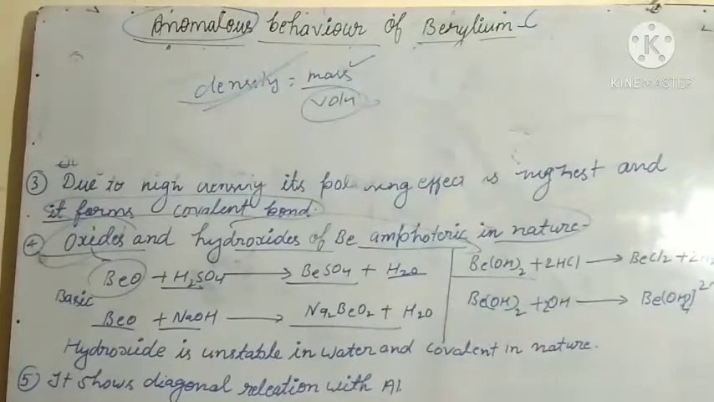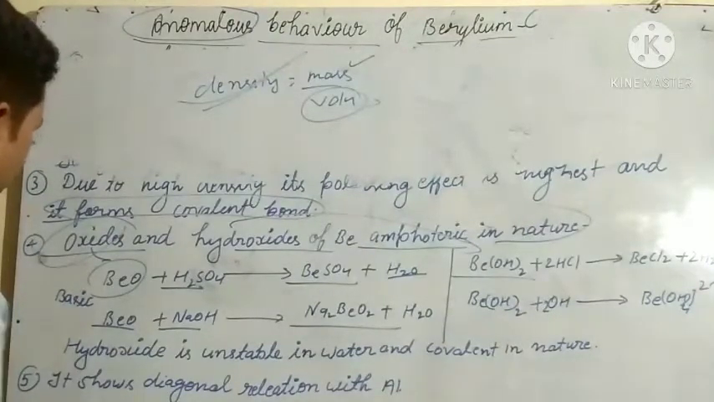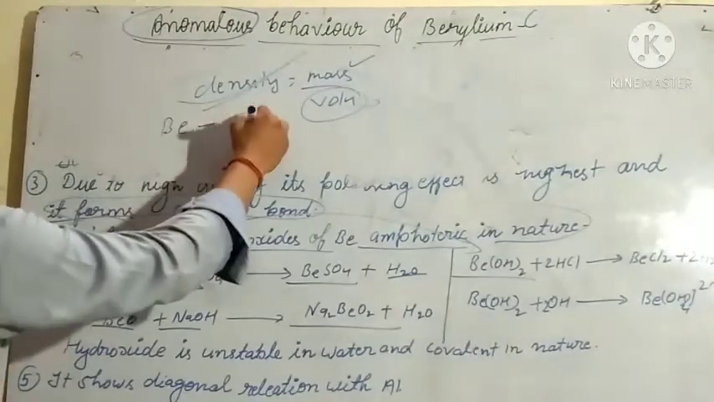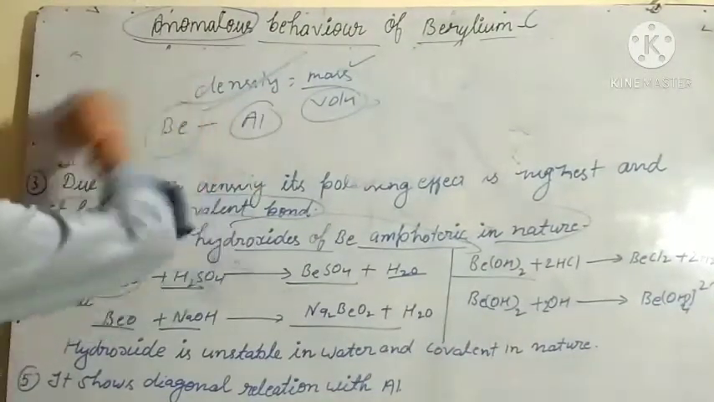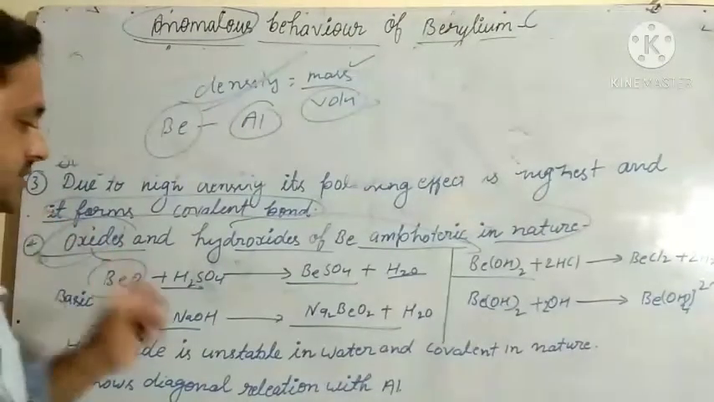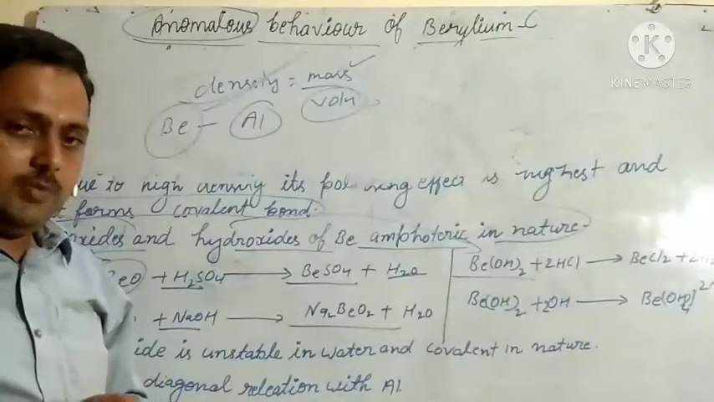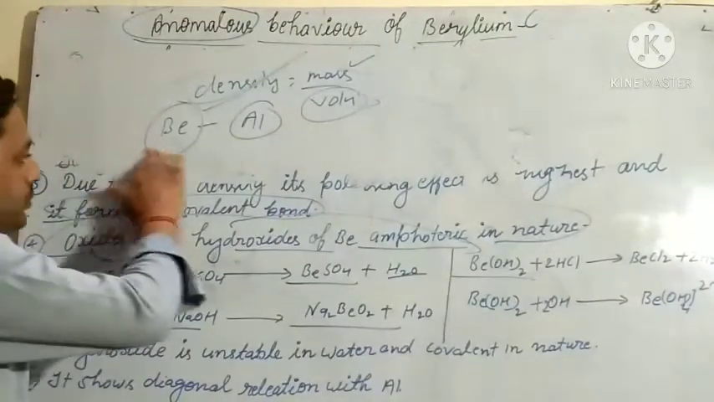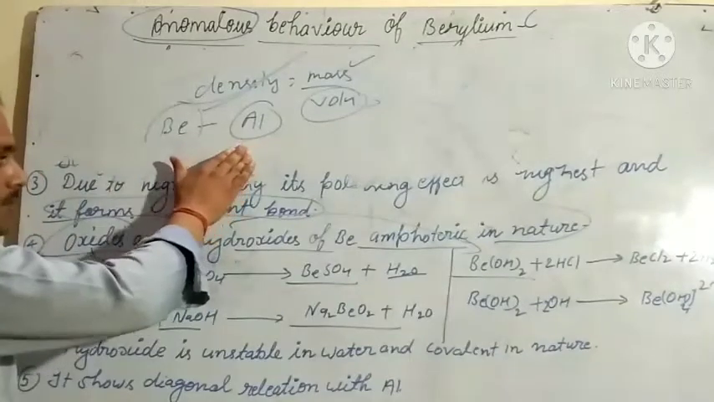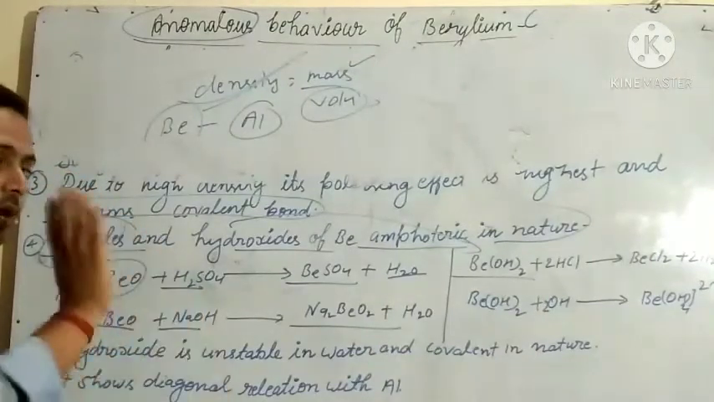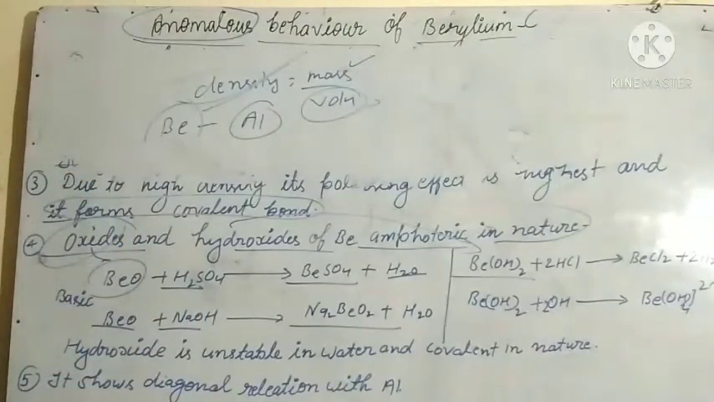It shows diagonal relation with aluminium. Very important point: beryllium shows diagonal relation with aluminium, and other elements of this group do not show diagonal relation. Means only beryllium shows diagonal relation with aluminium, and other elements of this group do not show diagonal relationship. Okay.